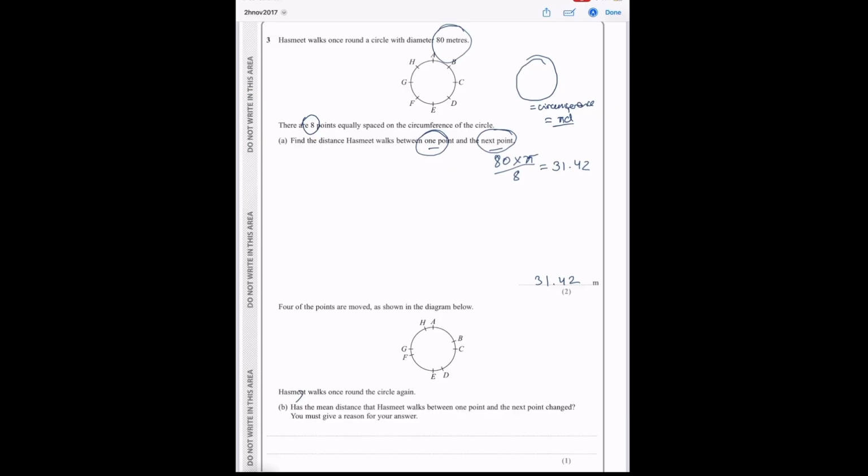So for part B, we're told that 4 of the points are moved, so now they're no longer equally spread out, and she walks around the circle again. So we've been asked to determine whether or not the mean distance between one point and the next has changed. Well, we know that the mean distance is the total distance divided by the amount of points, and neither has changed, the total distance or the number of points. We can conclude that no, the mean distance has not changed because of this reason.